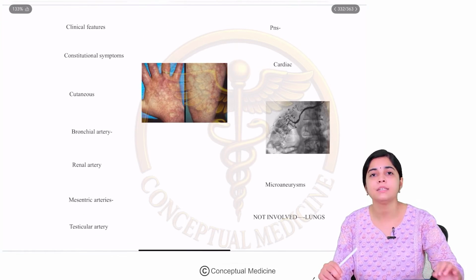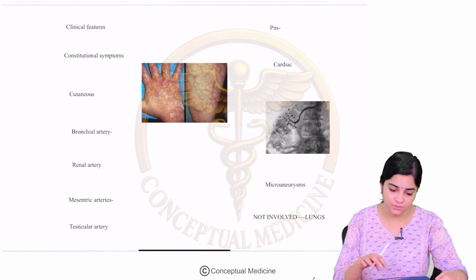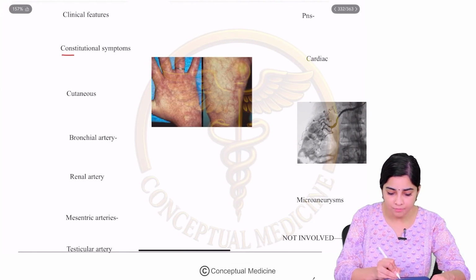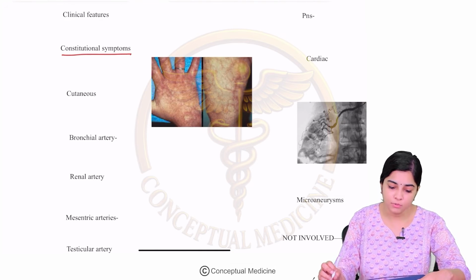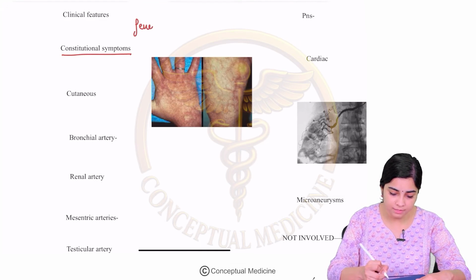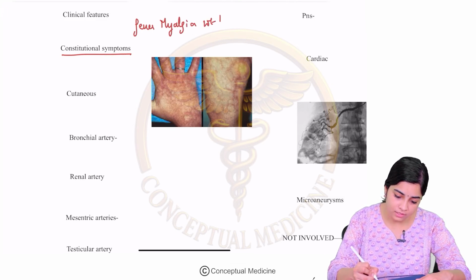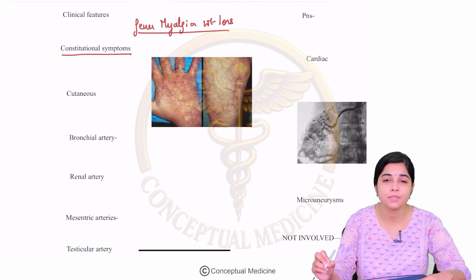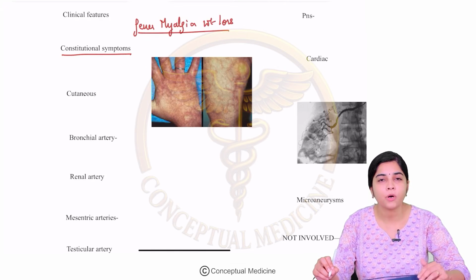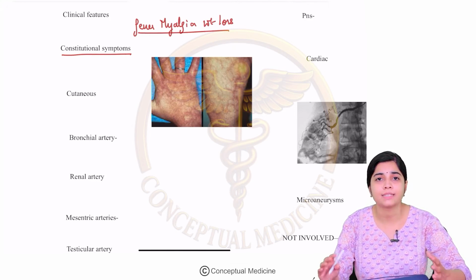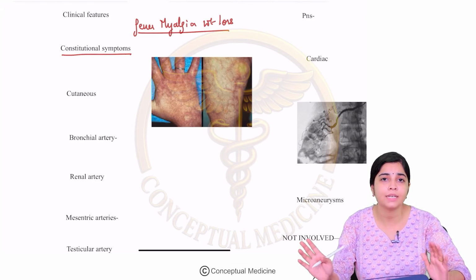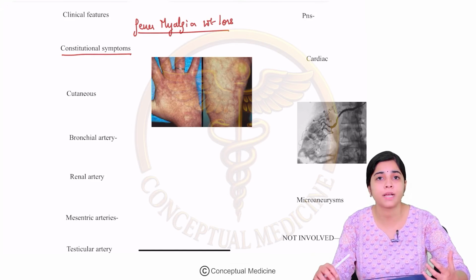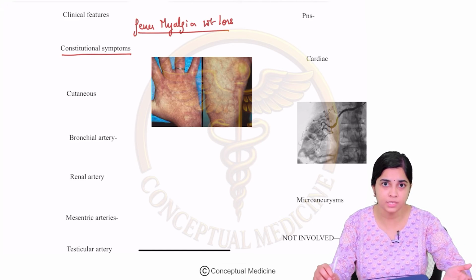So let us look at the clinical features of polyarteritis nodosa one by one. Very importantly, it can present with constitutional symptoms. The most important constitutional symptoms are fevers, myalgias, arthralgias, weight loss. Okay, so all these constitutional symptoms can be present. Polyarteritis nodosa can be classified as classical PAN and cutaneous PAN. Classical PAN has a lot of other clinical features. Cutaneous PAN is predominantly limited to the skin.